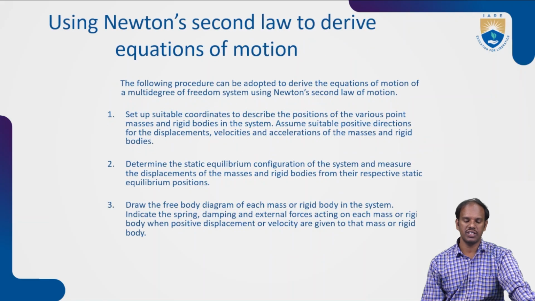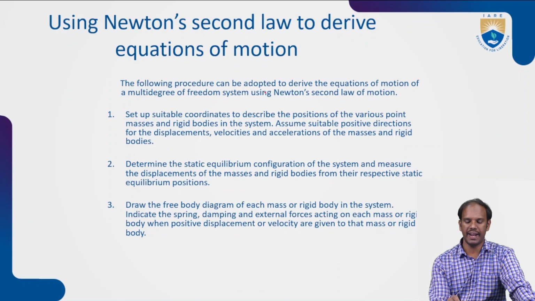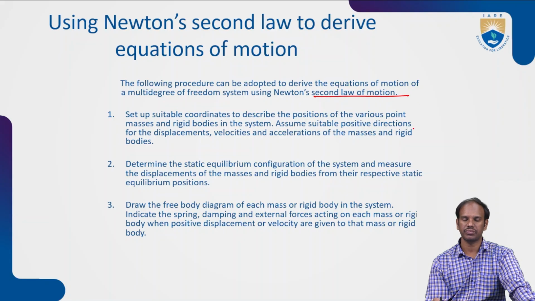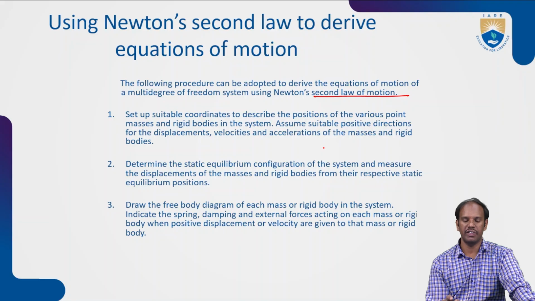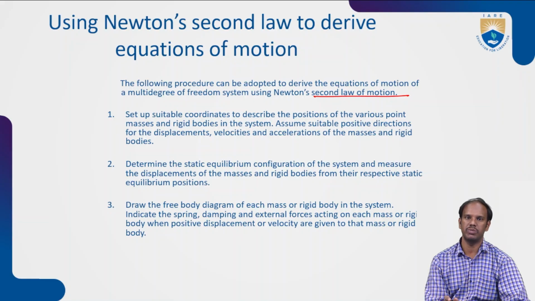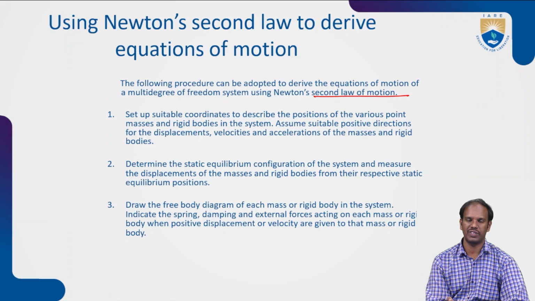Okay. So here Newton's second law is used to derive the equation of motion. It can be adapted to derive the equation of motion of a multiple degrees of freedom system using the second law of motion. First, set up suitable coordinates to describe the position of various parts of the masses and rigid bodies in the system. So we need to place each and every coordinate at each and every position properly in the rigid body system. If a mass is distributed toward the right side, center, or left side, whatever it may be, we need to place it according to the coordinates in the model.